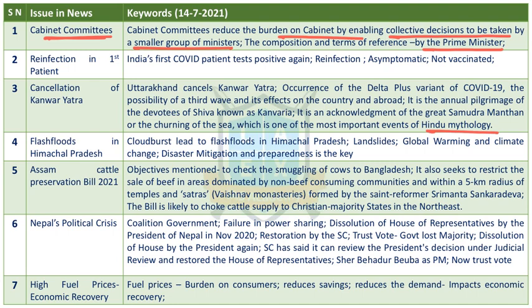Next issue is flash floods in Himachal Pradesh. Flash floods in Himachal Pradesh and landslides in Uttarakhand have caused huge loss of life and damage to infrastructure and property. In this context, cloudbursts led to the flash floods in Himachal Pradesh, which in turn led to landslides. Global warming and climate change are said to be the primary reason for this.